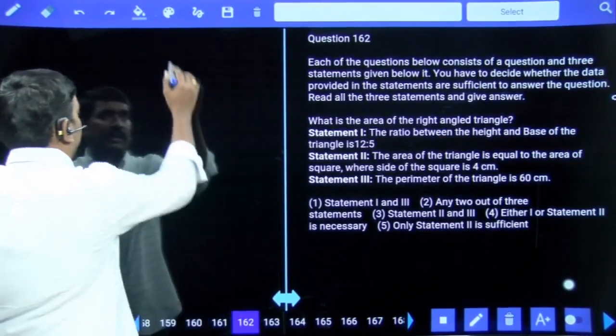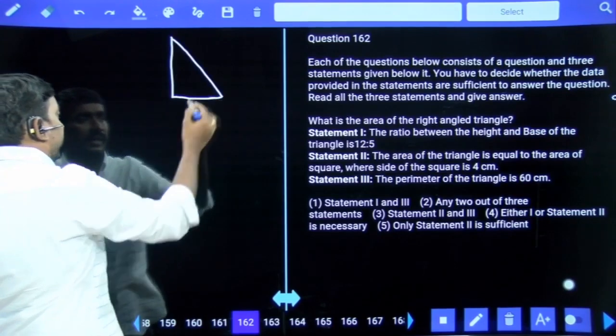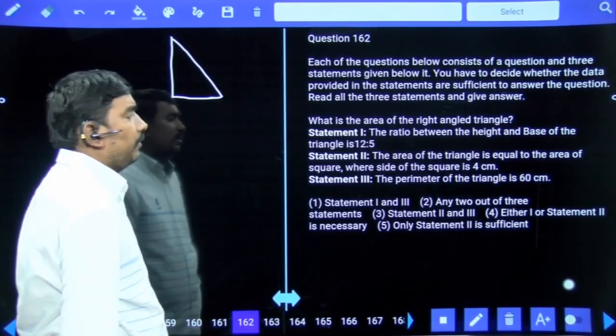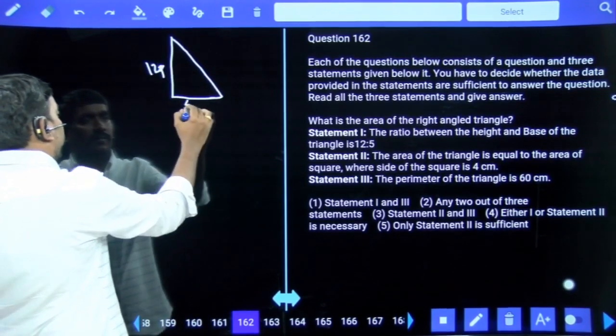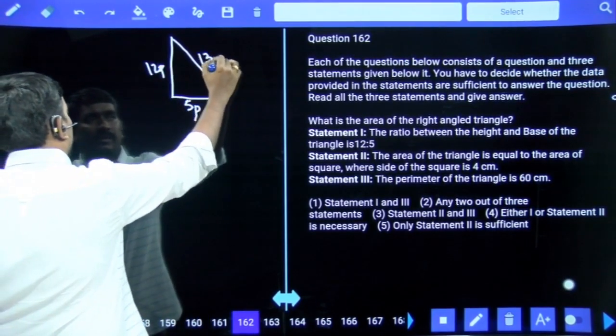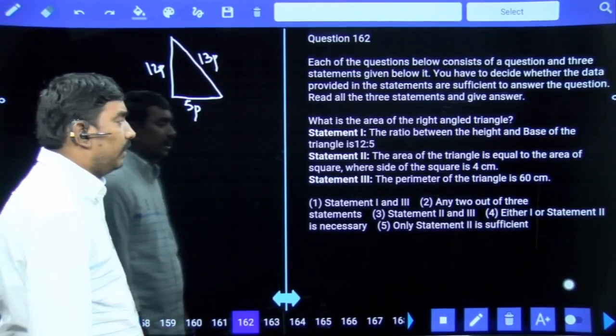What is the area of the right angled triangle? The ratio between height and base of the triangle is 12 is to 5. 12 parts, 5 parts means definitely hypotenuse is 13 parts. First statement is not possible.